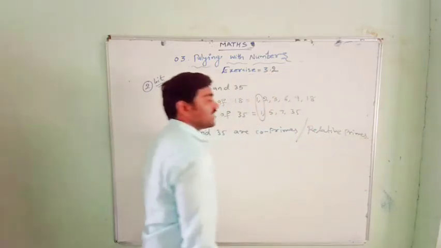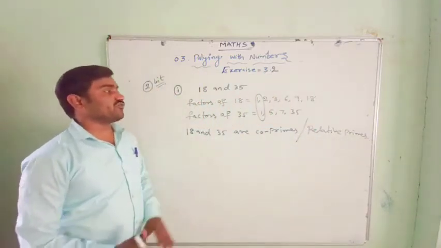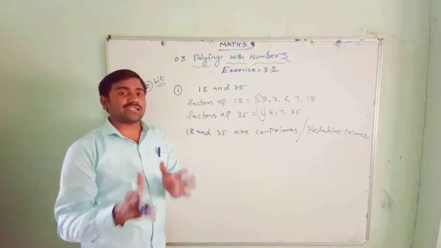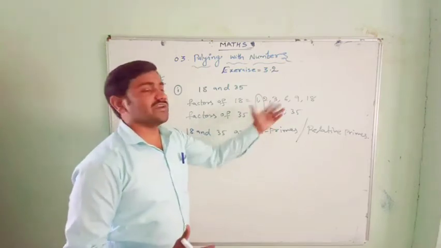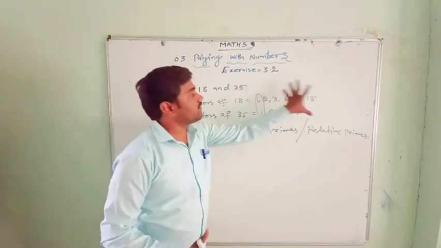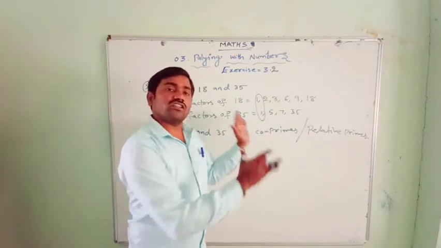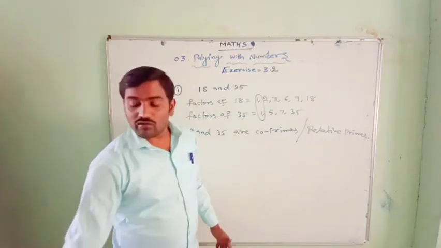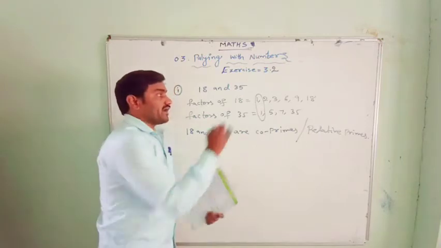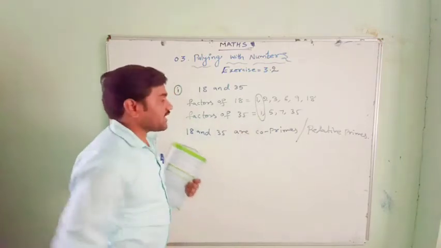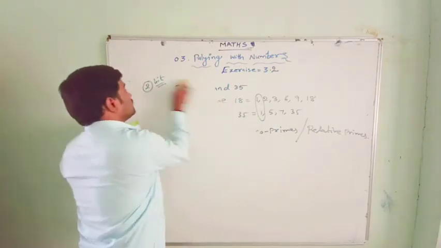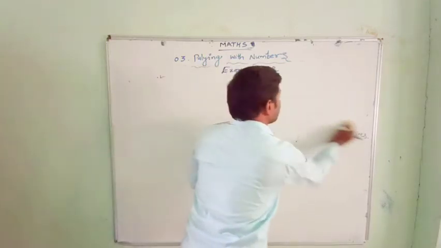Co-primes, the other name is relative primes. So in this way we need to find out. If you know how to find the factors, then comparing factors will be very easy. Only one should be the common factor, and the remaining factors should be different, then only they are considered co-primes. So find the factors of the other numbers and compare. The remaining questions you have to do from this bit.